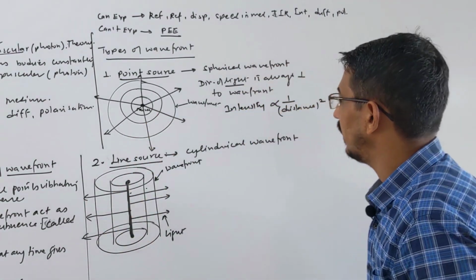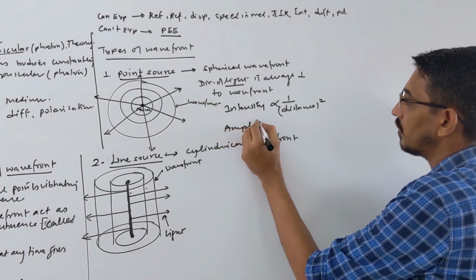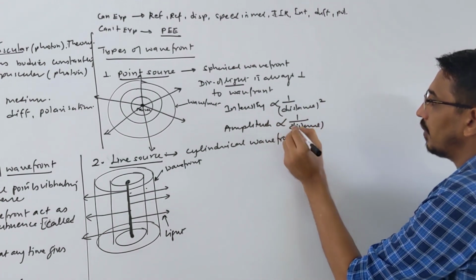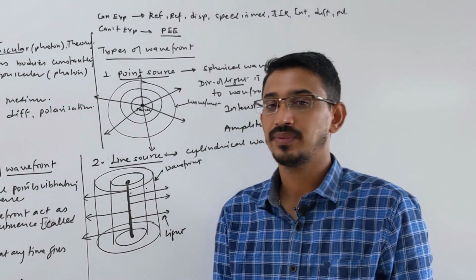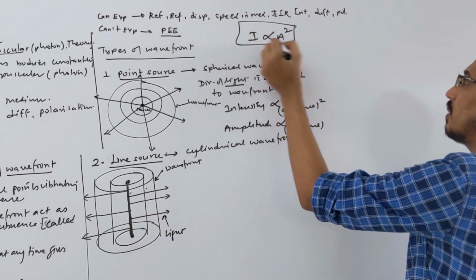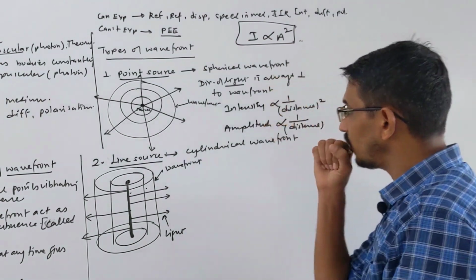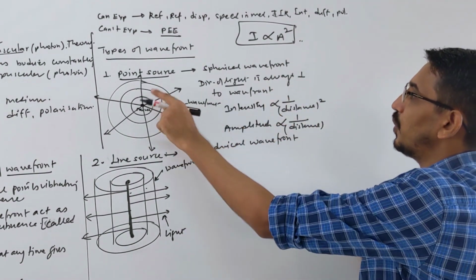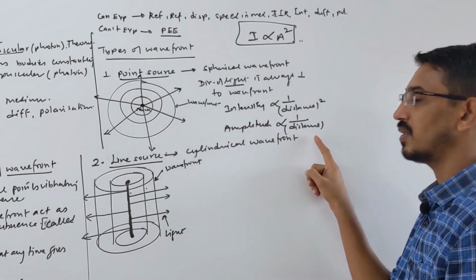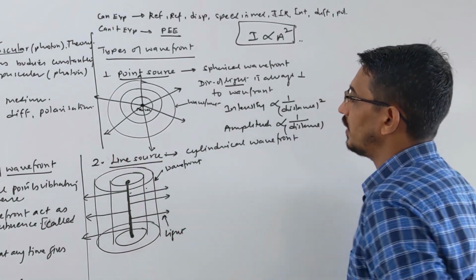This numerical we have learned in your photoelectric effect. And they can ask you about amplitude also. What is the amplitude of the light? Proportional to what? Inversely to distance only. Because we know this very general common relation, that intensity is proportional to amplitude square. We will learn about this after this, when we learn interference of the wave. So look here, intensity due to point source, how does it vary with distance? Inversely as distance square. Amplitude, how does it vary? Just inversely as distance, right? Okay, so this is a cylindrical wavefront produced by a line source.